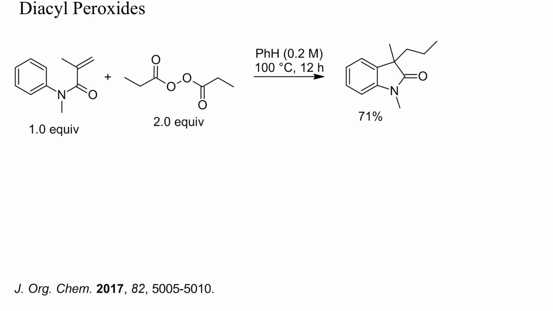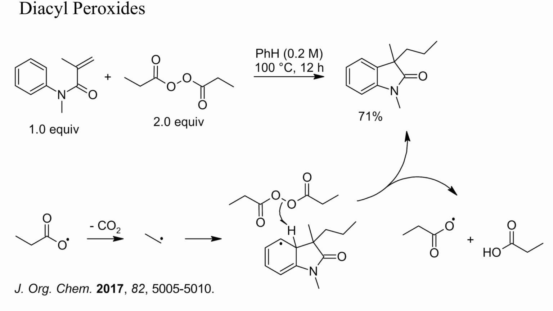Carboxyl radicals can also be generated by heating diacyl peroxides, as in this example. An ethyl radical was generated by heating propionyl peroxide to 100°C. This radical added to an N-phenyl methacrylamide, which then cyclized to an indolinone. Re-aromatization probably occurred by hydrogen abstraction by the peroxide, as sketched here.